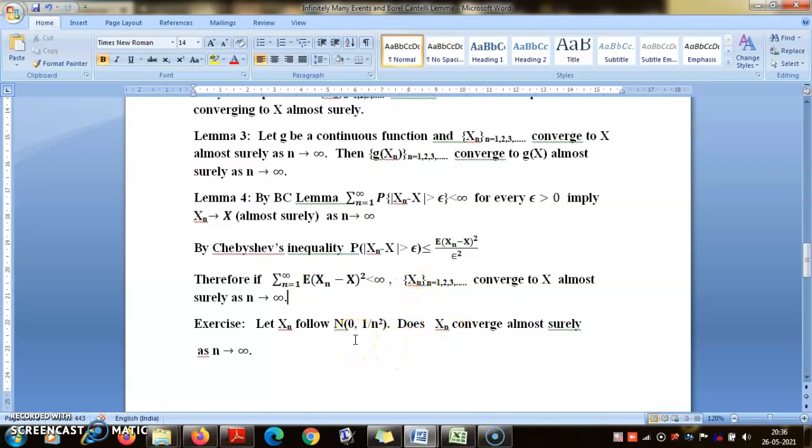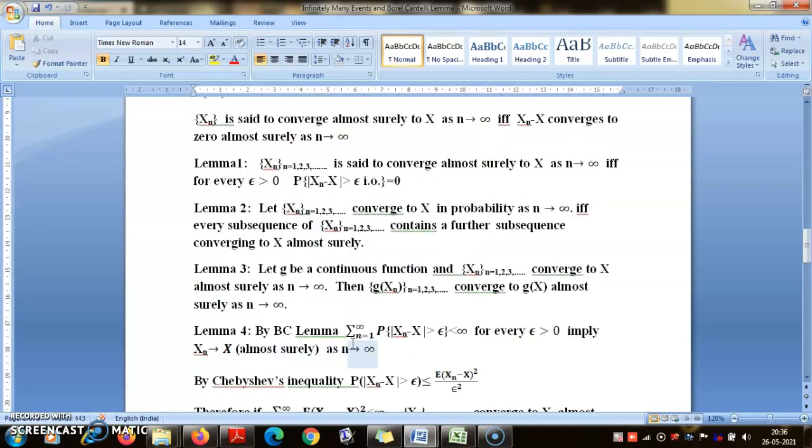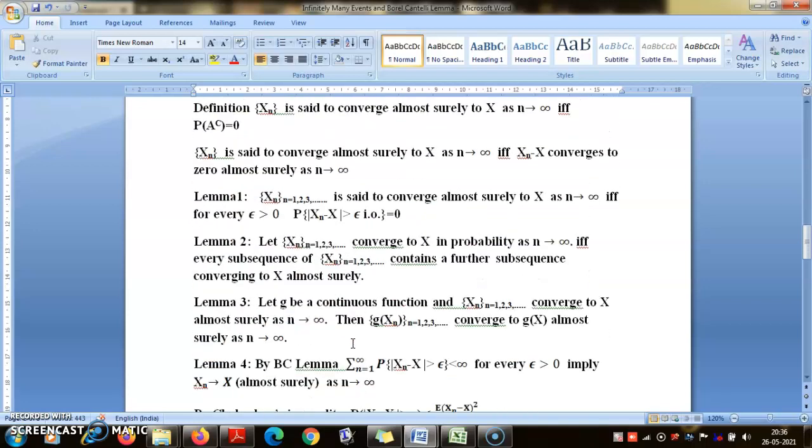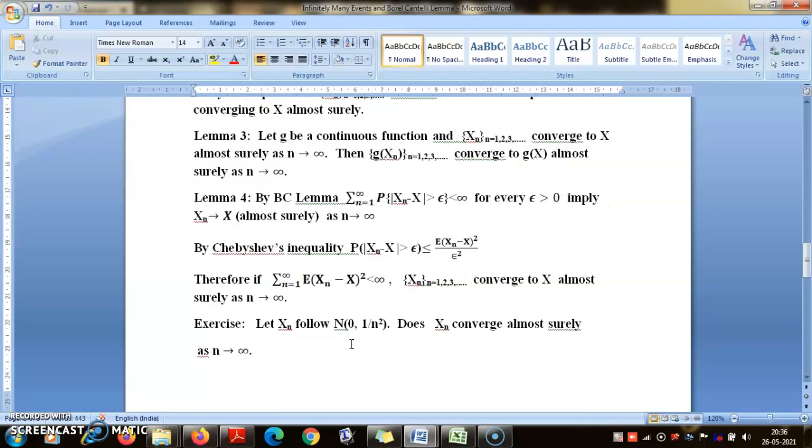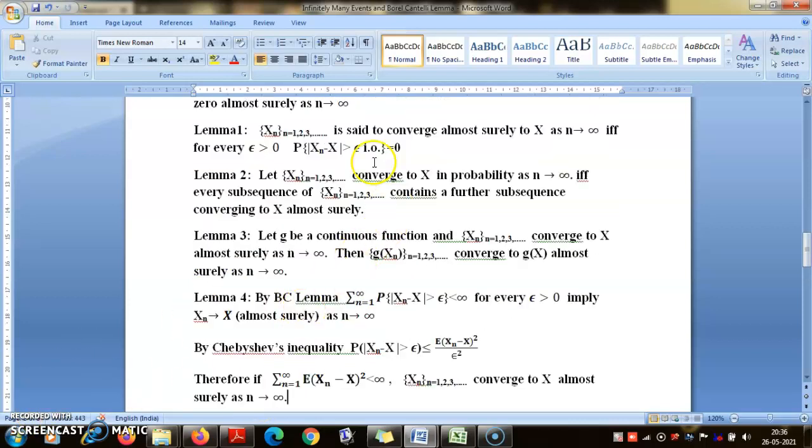These are the main results related to almost sure convergence. In tomorrow's lecture I will discuss some more problems. If you know this summary, it should be very important information as far as almost sure convergence is concerned, and in general it will be very useful in probability theory. Of course, proving these individual results is also important, and we will see how much we can do.